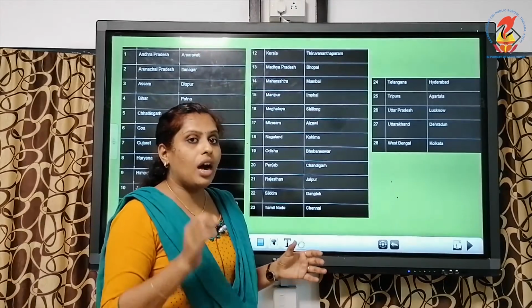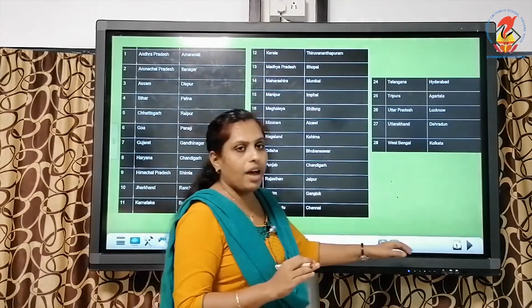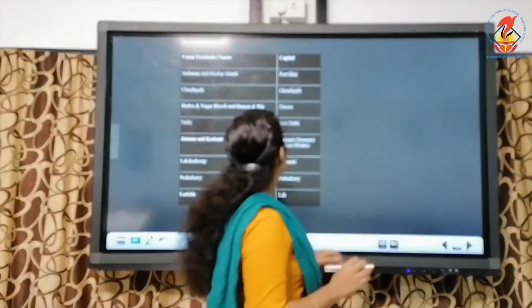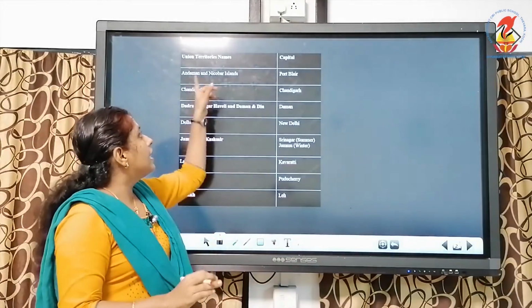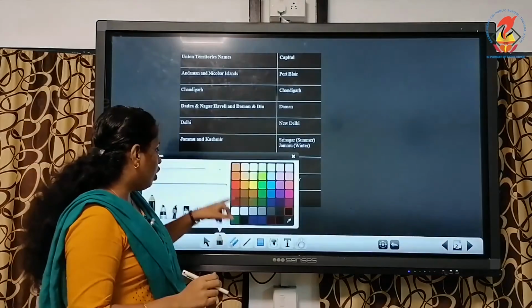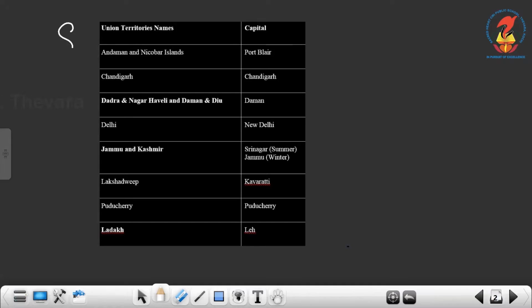Now let's check how many union territories we have in our country. We have 8 union territories in our country. So let's check the names of the union territories. Andaman and Nicobar Islands, its capital is Port Blair. Chandigarh, capital is Chandigarh itself. Dadra and Nagar Haveli and Daman and Diu, the capital is Daman.